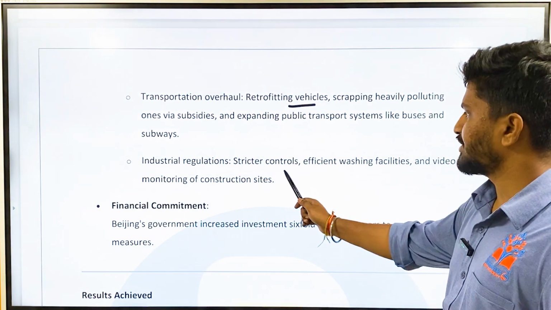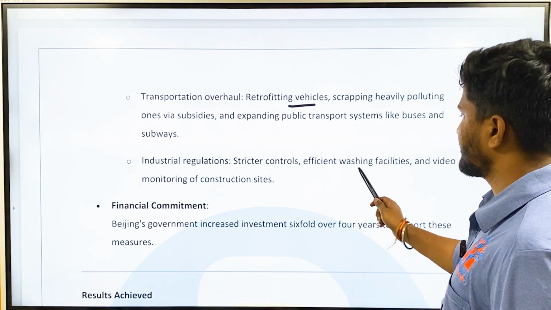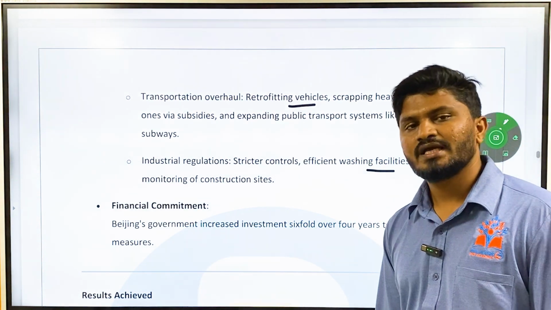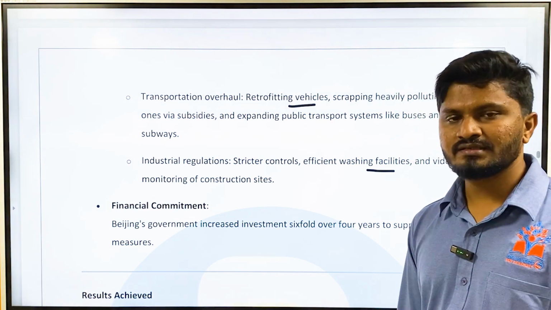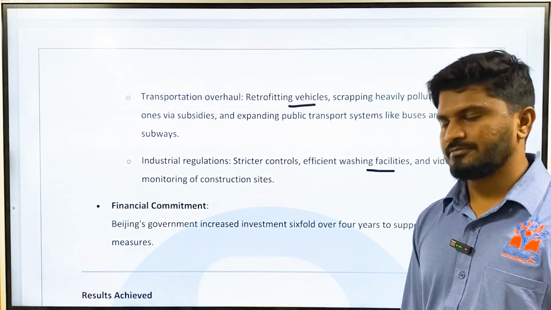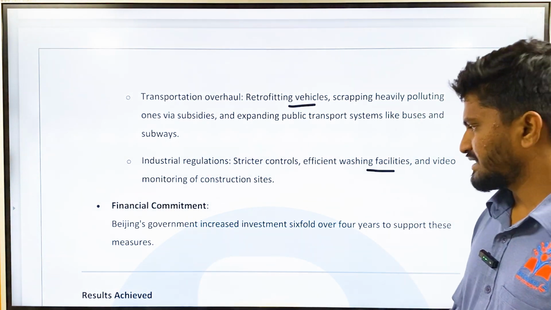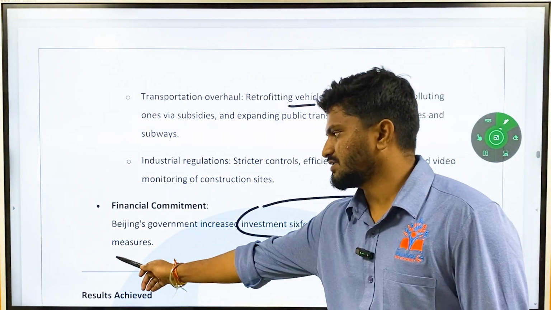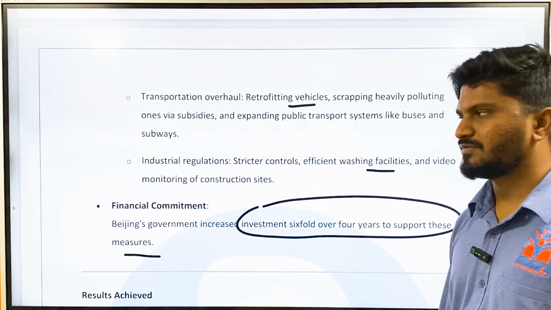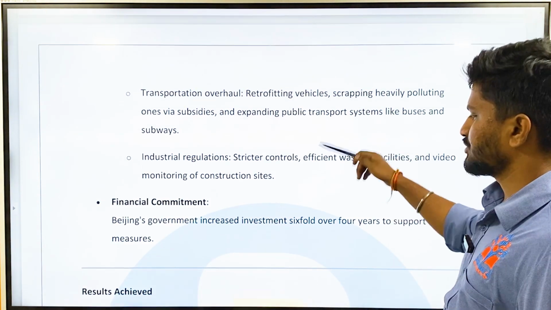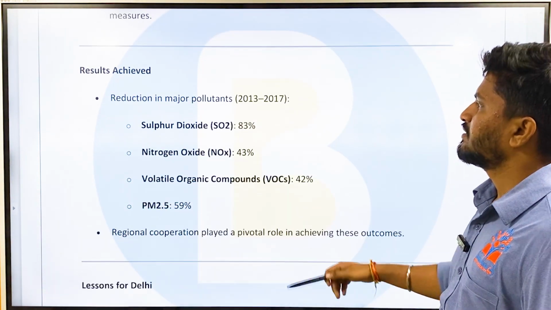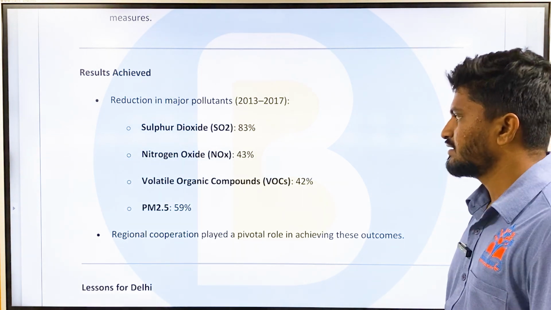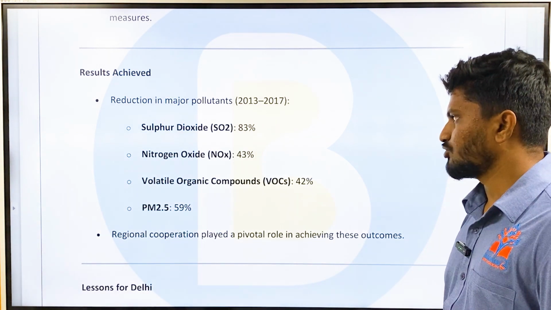Then industrial regulations: stricter controls, efficient washing facilities, and video monitoring of construction sites. All these measures have resulted in better results for Beijing. Then financial commitment. Beijing's government increased investment 6-fold over 4 years to support these measures. You also require financial commitments to reduce air pollution. The results achieved are reduction in major pollutants such as sulfur dioxide, nitrogen dioxide, volatile organic compounds, PM 2.5, etc.